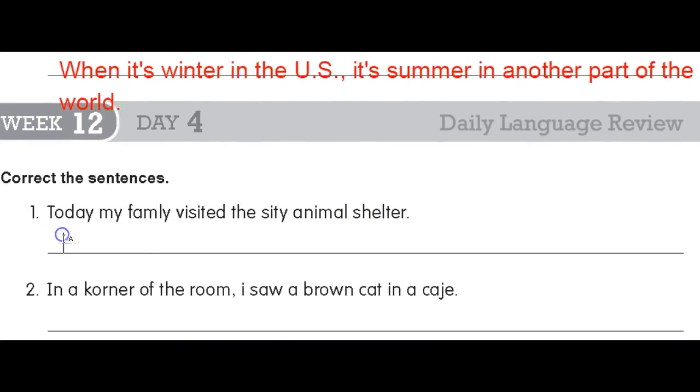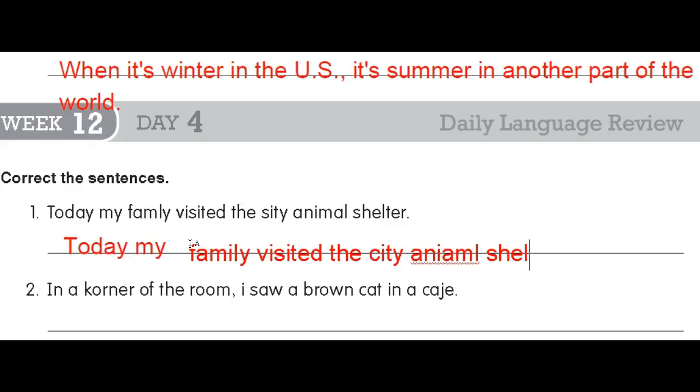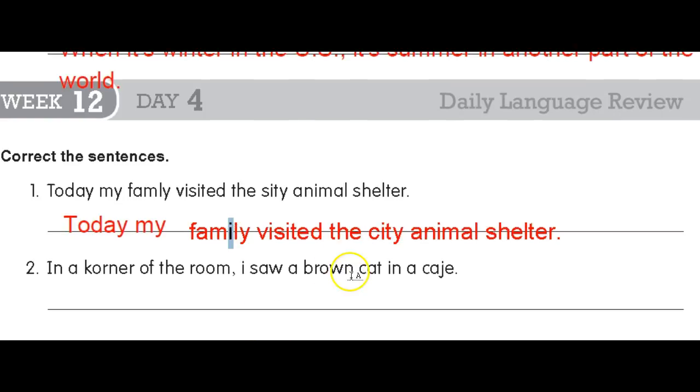Okay, this one, capital T for today. Okay, they have the word family spelled wrong. It should be F-A-M-I-L-Y. Whoa, put it in the wrong spot. So make sure yours is spelled correctly as I'm typing mine. F-A-M-I-L-Y. Visited the city. You don't spell city with an S, you spell it with a C. Animal shelter. So there are only two things wrong in that one, and it was city should start with a C, and family was missing the I.